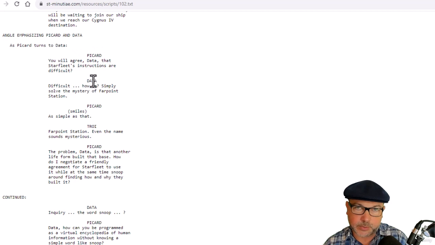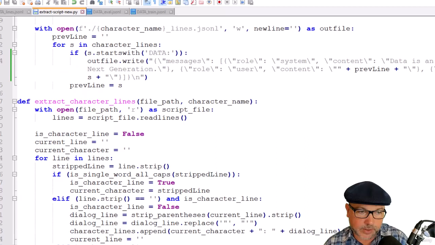If it is the person we're interested in, Data, I'm going to refer back to the previous line that I saw. And after that first line of a character name, I will keep on reading lines of information and stick them all together into one line until I hit a new line, and I'll associate that concatenated line of dialogue with that character. And we do that over and over and over again every time that we see Data say something. That is fundamentally what this script is doing.